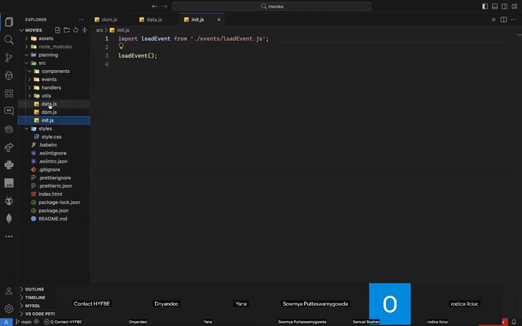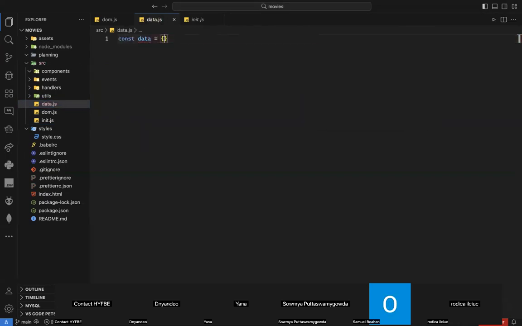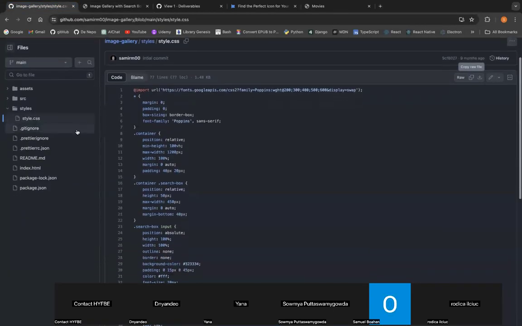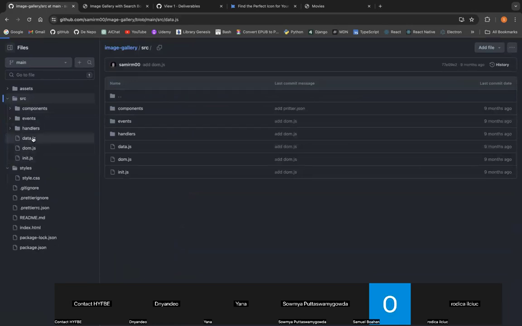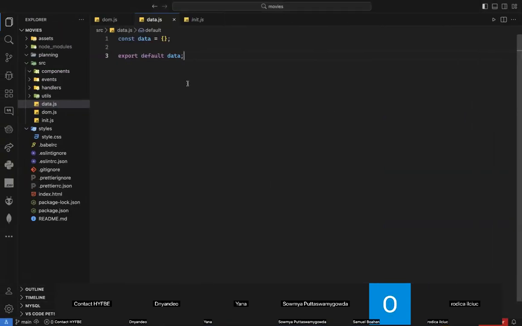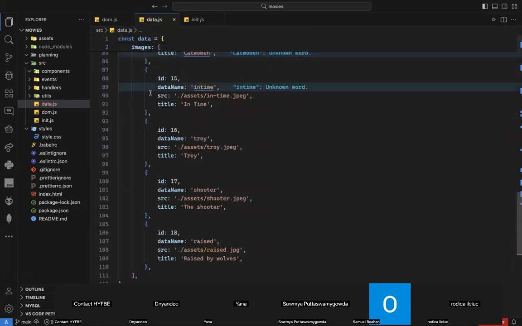Data. So I can go to my data here, and my data, of course, will be an object. So I can just say const data is equal to an object, and I need to export it directly. So exp, that's the shortcut for export default. Okay, where is my data? I can just go to the old repo and copy the data. Let's click on this one. They have the data, as you can see, and I'm just going to copy this data. Okay, voila. Now here I have to export, I need to remove one. Voila.